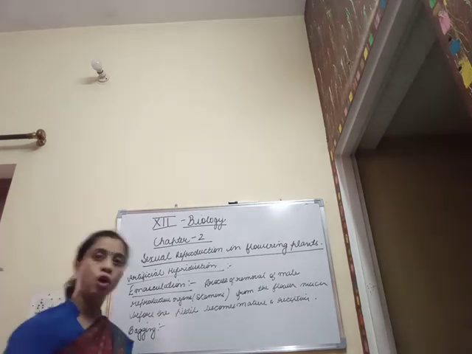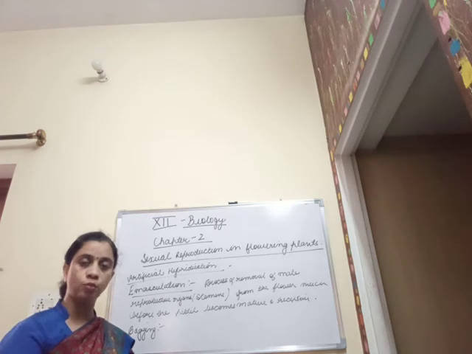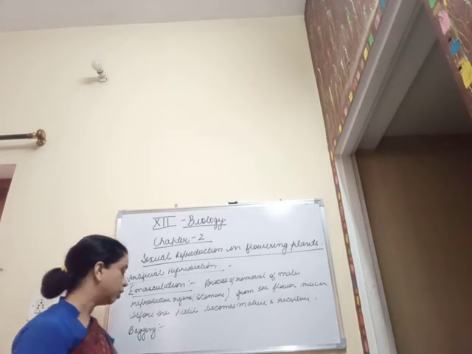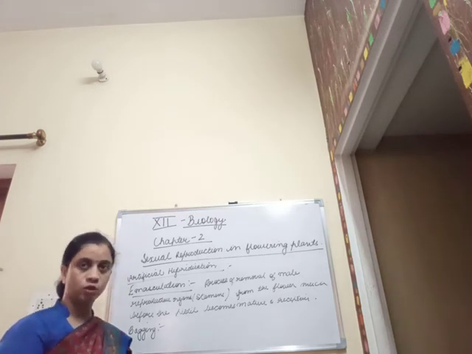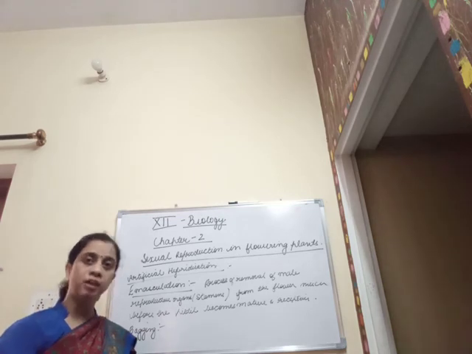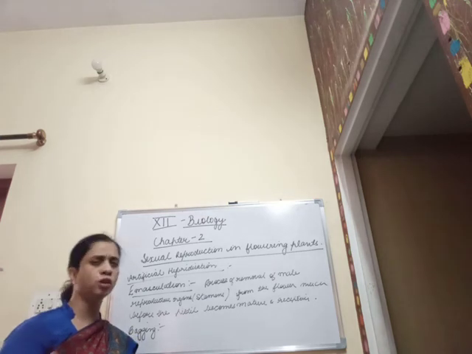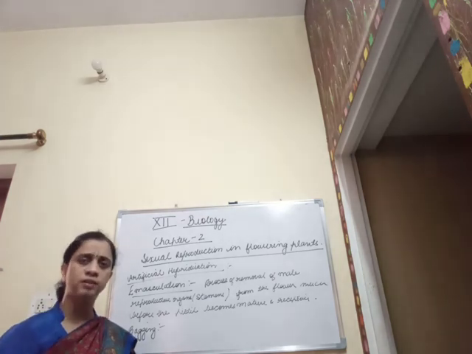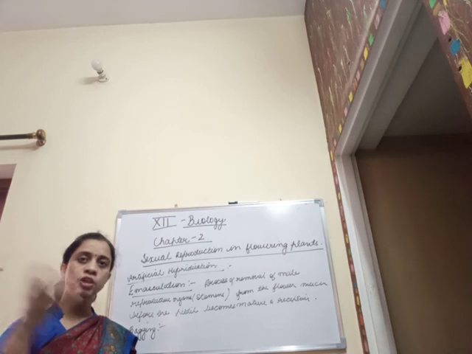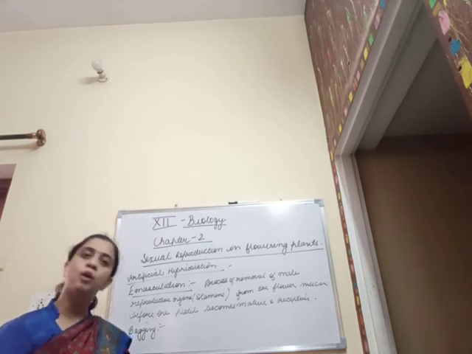After removal of the androecium whorl, that is the stamens, what is done? The stigmas or the pistil is well covered up with a bag or polythene, made up of butter paper or any paper, so that pollination by undesired pollen grains can be easily avoided.